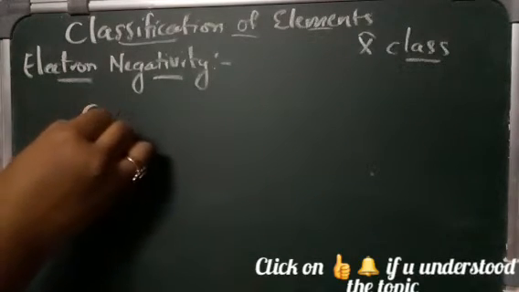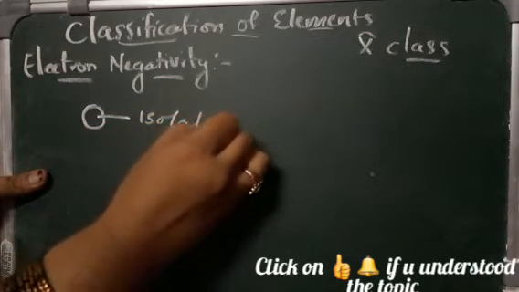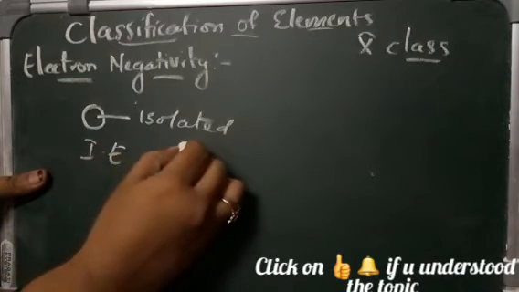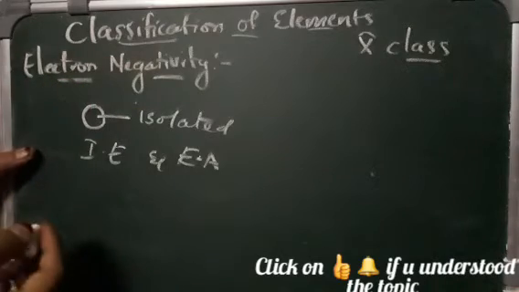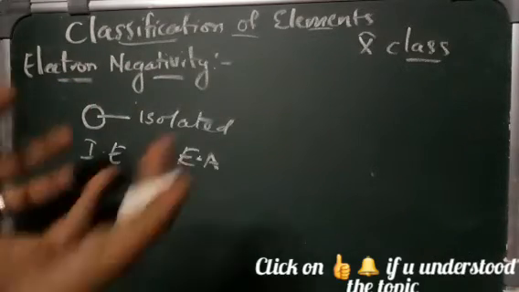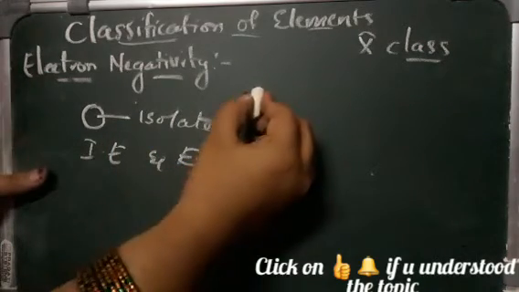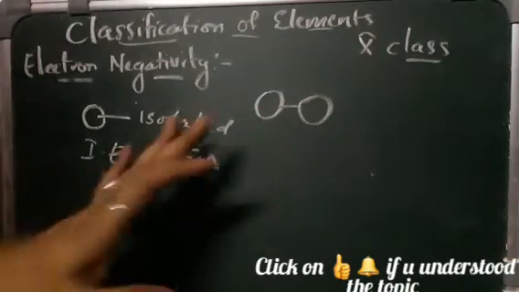Suppose this is a single, isolated element. For this we know the ionization energy and the electron affinity. But electronegativity is the ability to attract the electrons towards itself. Suppose this element is combined with an atom of another element.